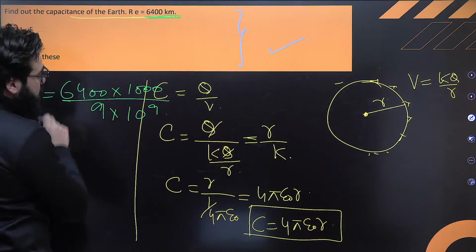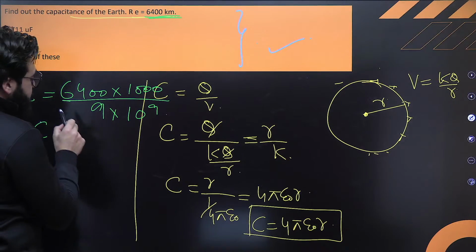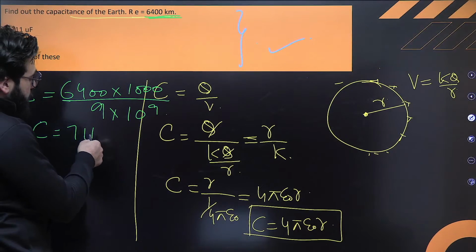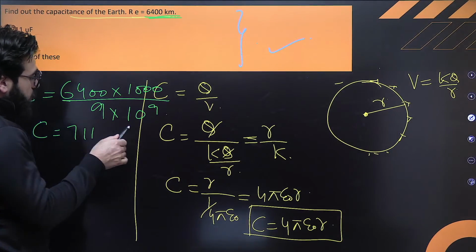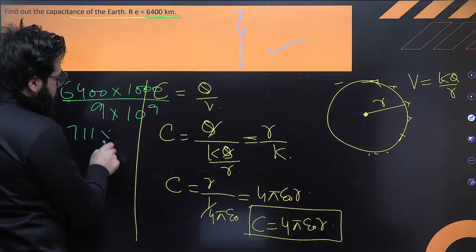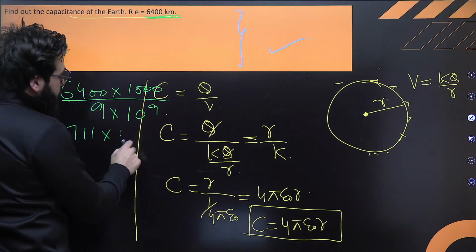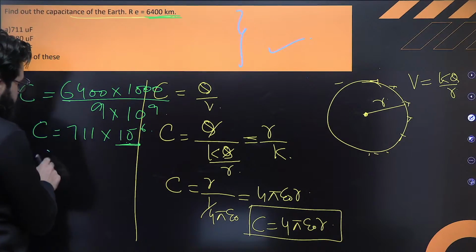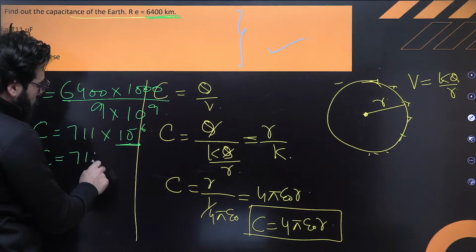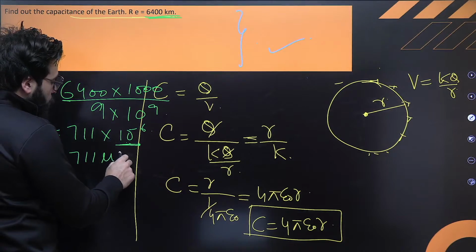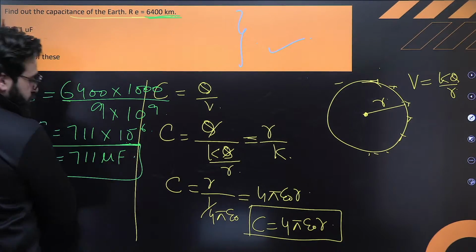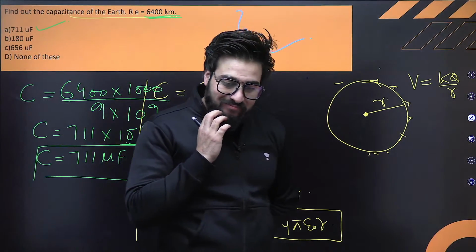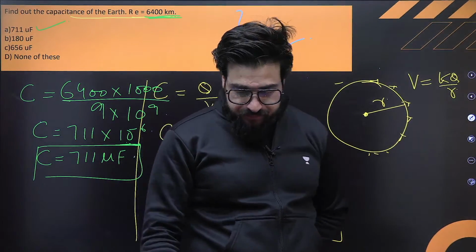This term will come out to be 7.11 something, and this will be multiplied by 10 raised to the power minus 6. Can I just write this will be 711 microfarad? Yes. So this will be the correct answer after calculations.